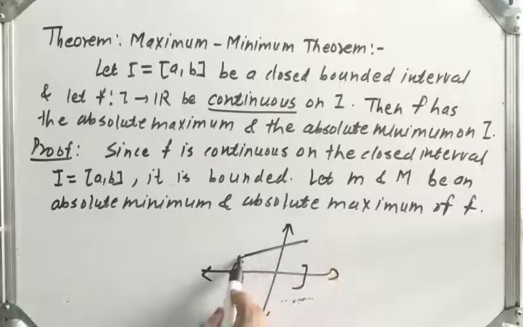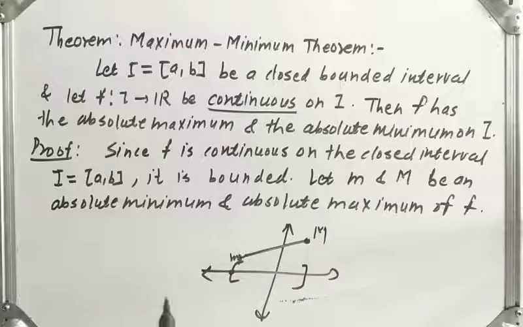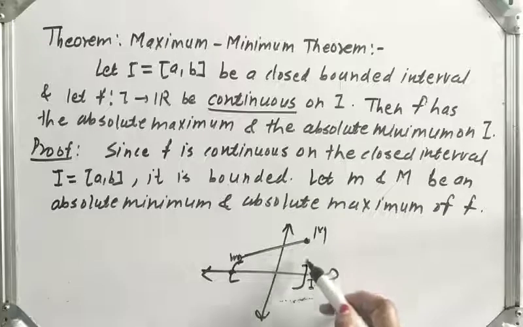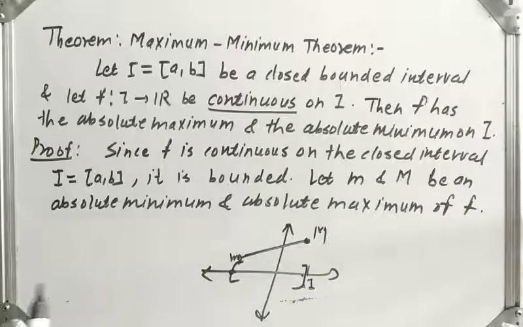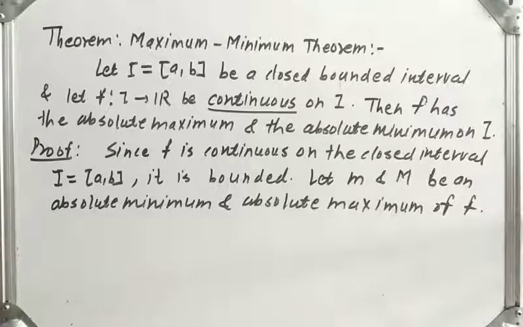We are considering this as small m and this as capital M. Now what will we show? We will show that there is some number in the closed interval I which represents this small m. Again, this capital M is the image of some number in this closed interval I. So we will show that. Small m is the absolute minimum of the function, capital M is the absolute maximum of the function.